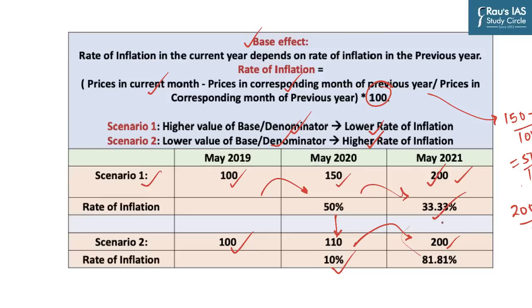But item A has a 33.33% inflation rate, whereas item B has an 81.81% inflation rate, just owing to the base effect, because the base would be 110 in this case and 150 in this case. And so this is what is known as base effect.